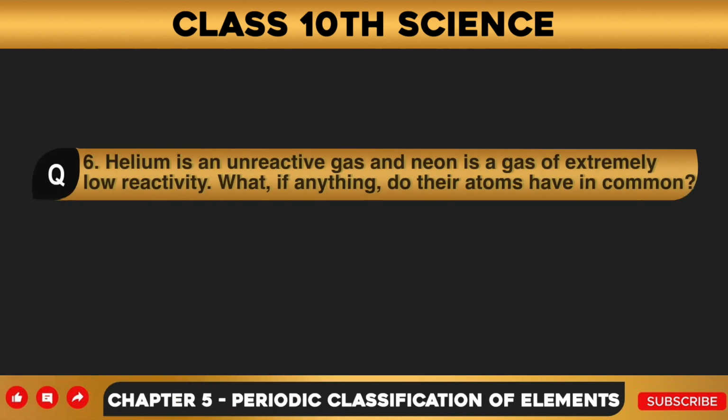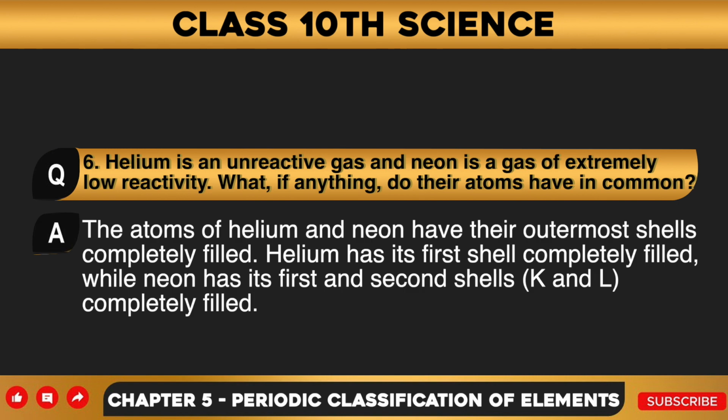Question number 6. Helium is an unreactive gas and neon is a gas of extremely low reactivity. What, if anything, do their atoms have in common? Answer to this question is, the atoms of helium and neon have their outermost shells completely filled. Helium has its first shell completely filled, while neon has its first and second shells, K and L, completely filled.